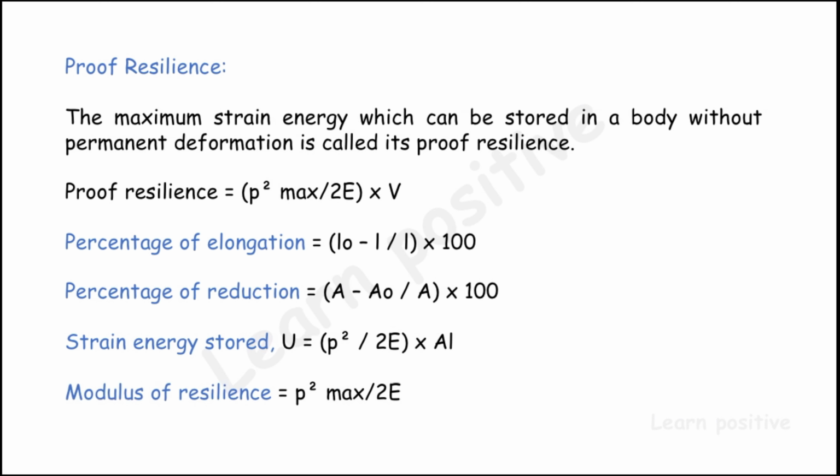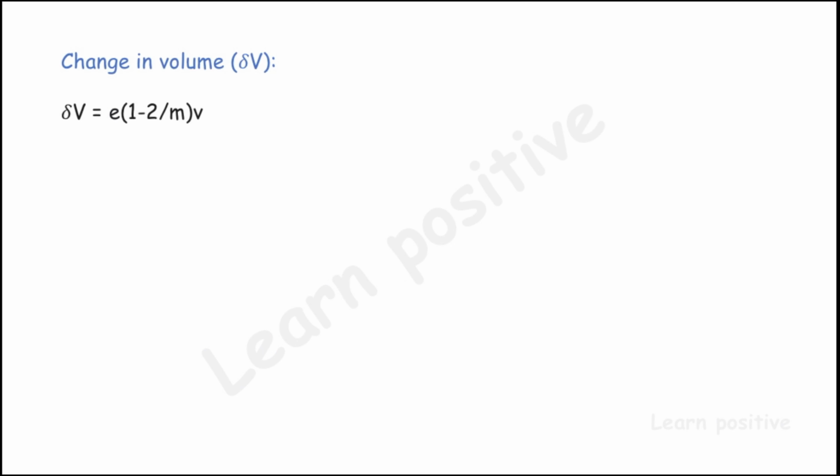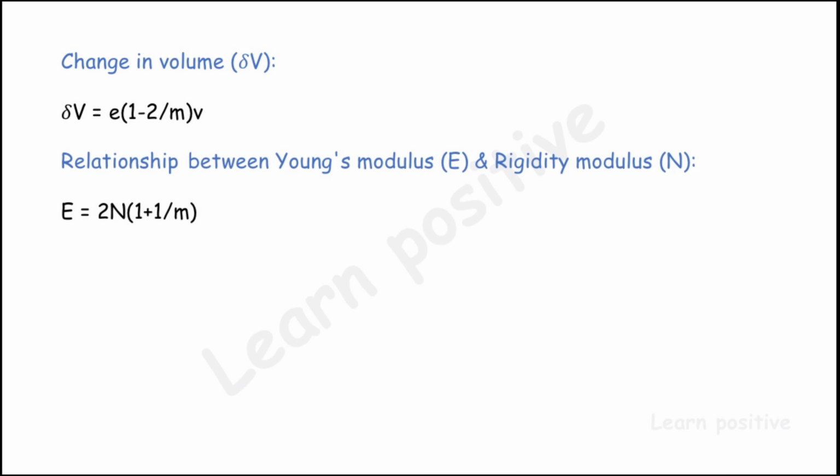The maximum strain energy stored in a body without permanent deformation is said to be the strain energy stored. And the modulus of resilience is said to be the maximum stress given to a material and the strain due to its stress. It is known as modulus of resilience. The next one is change in volume. The change in volume occurs due to the strain and its volume. It is said to be the change in volume.